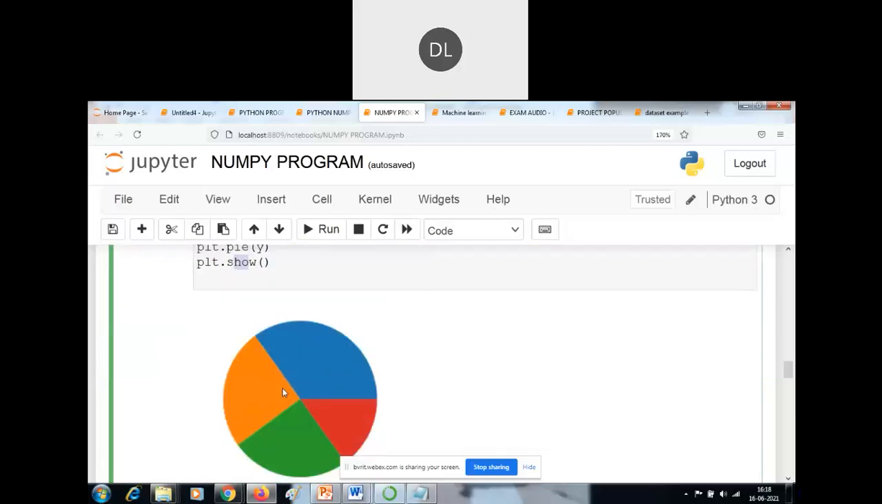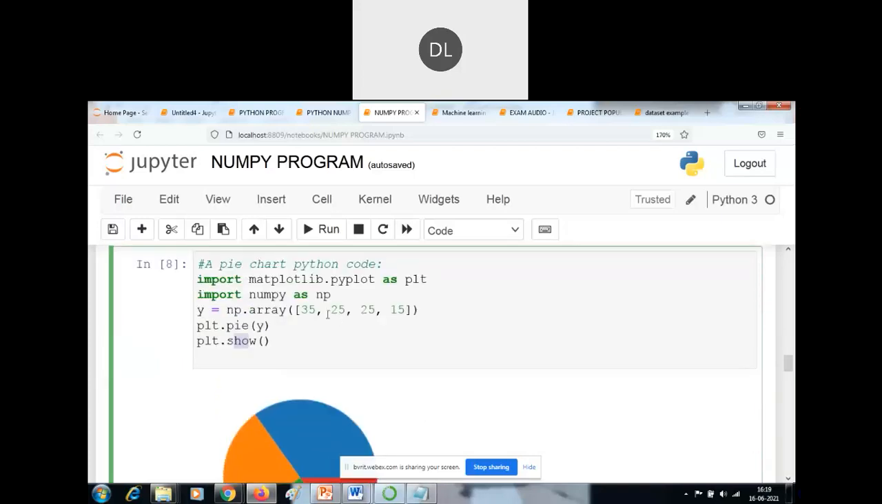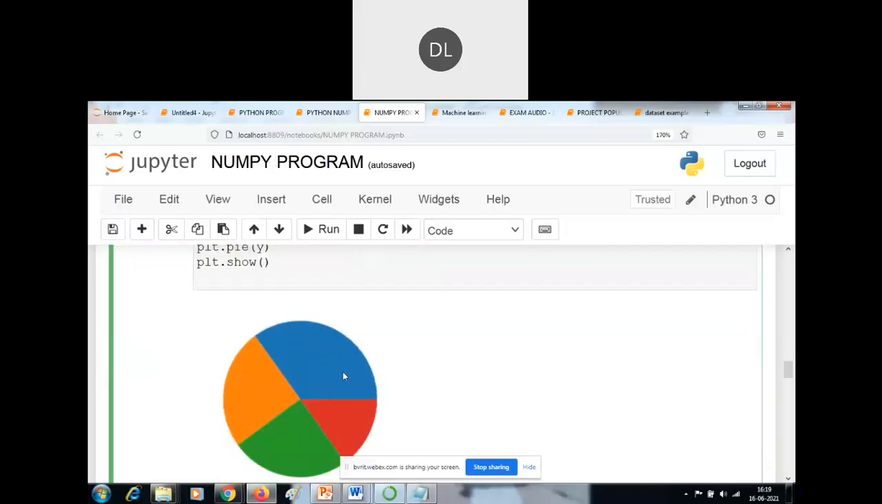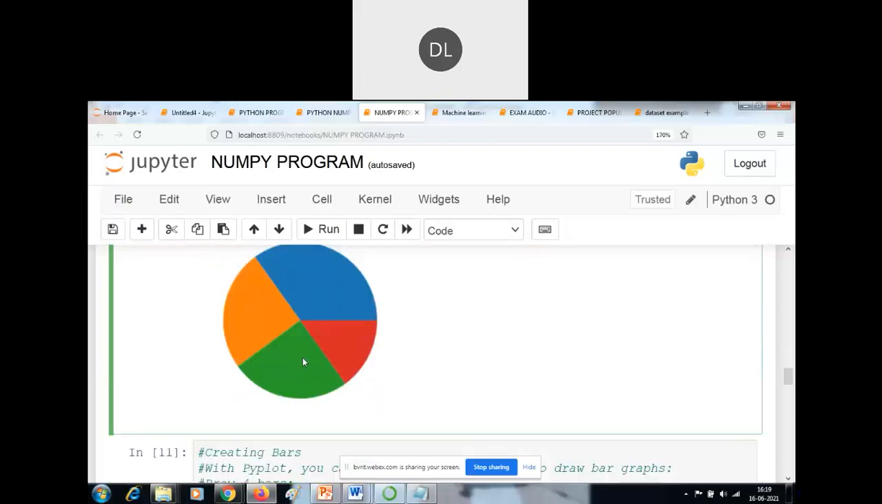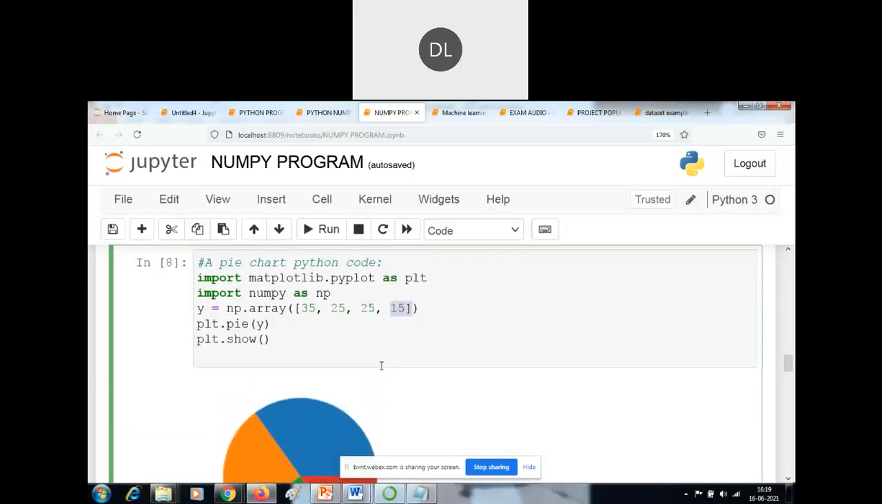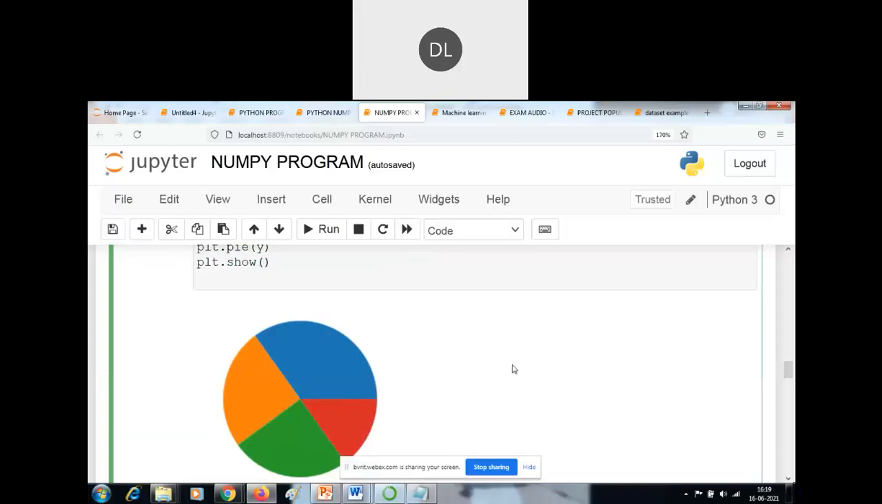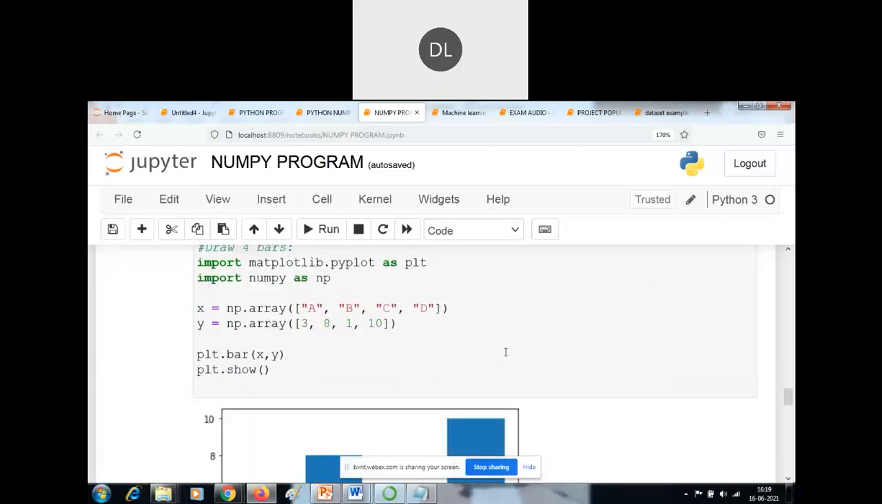So what is the result of this? See here. What is the maximum value? 35. By default, the maximum value is displayed in blue color. Then 25 is displayed in orange and green. The smallest value is displayed in red color. Okay, if you want to change the color, you can set it within the parameters also.